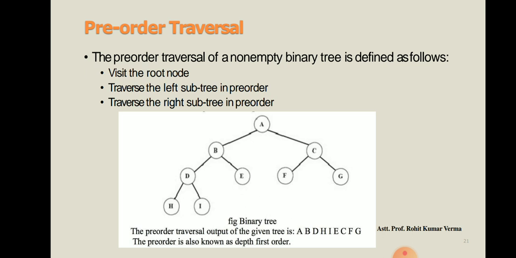Similarly, in the second step we have to traverse the left. Now we are moving to the left subtree. At the top of the left subtree we have B, so we visit the root, and the root is B.